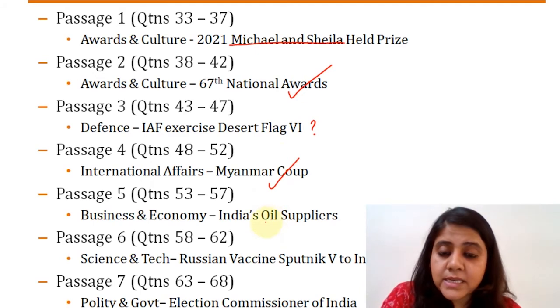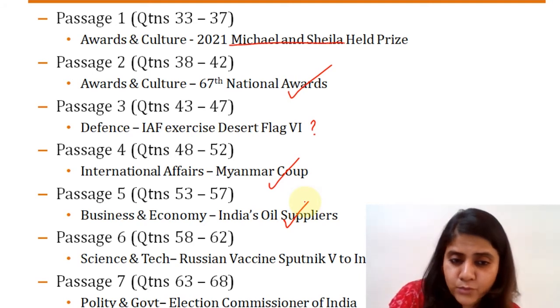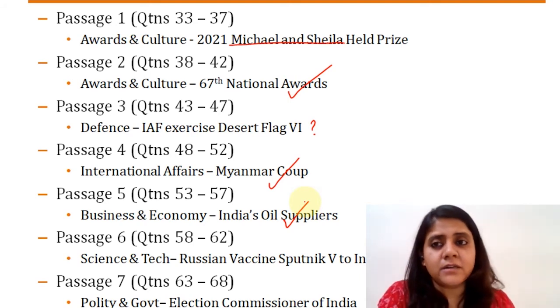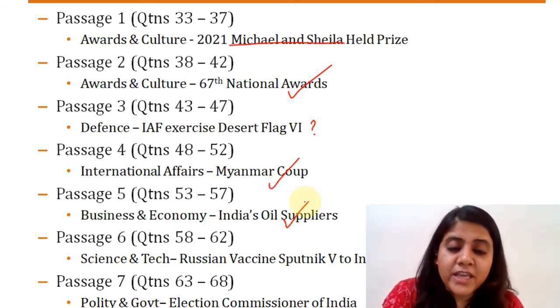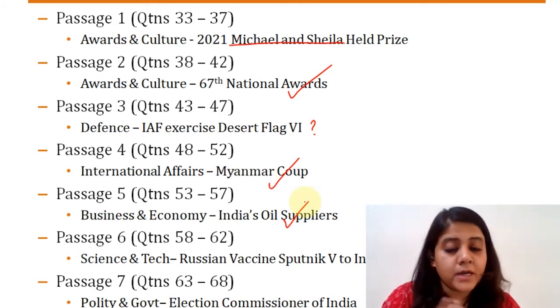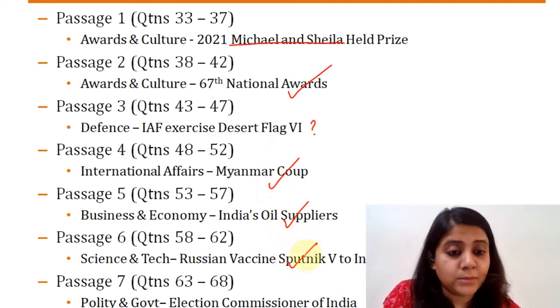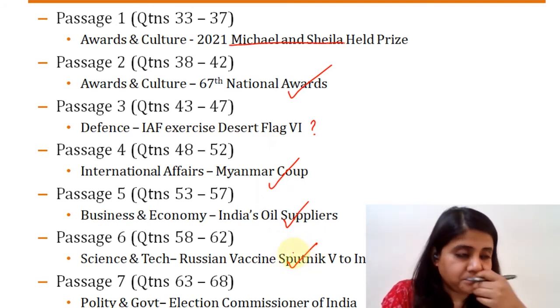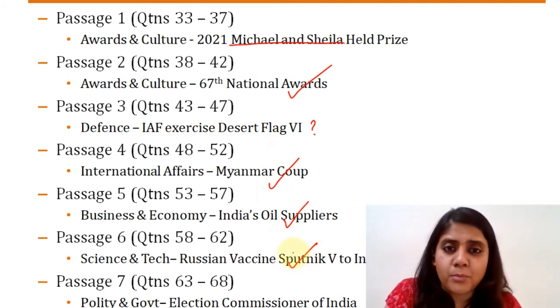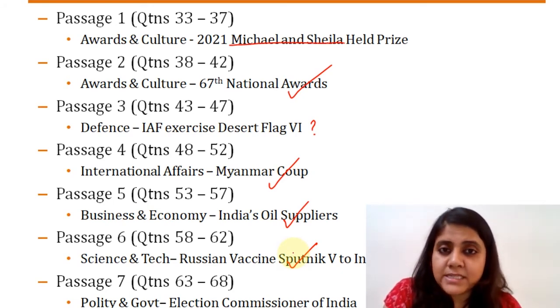Coming to business and economy, the set on business was about India's oil suppliers, who is the top supplier, who is the second, and all of that. Again, based on basic general awareness, most of the questions could have been attempted, right? The next one was about the Russian vaccine Sputnik coming to India. This is a very, very current topic that has been going on. So I'm sure all of you should have been able to attempt this set also fairly well, right?